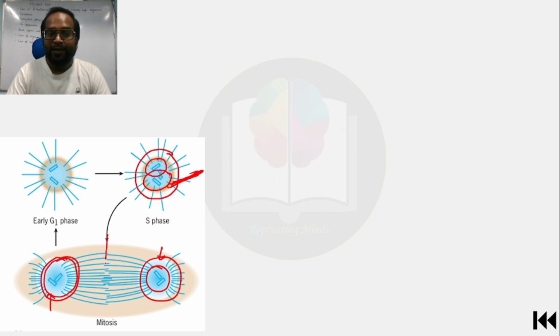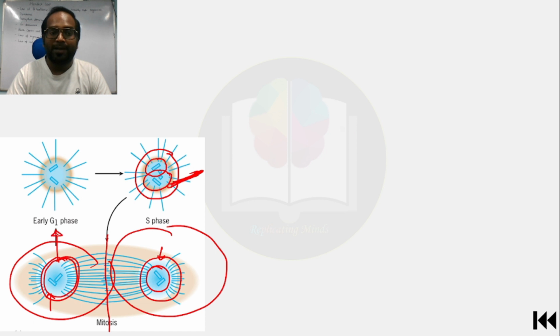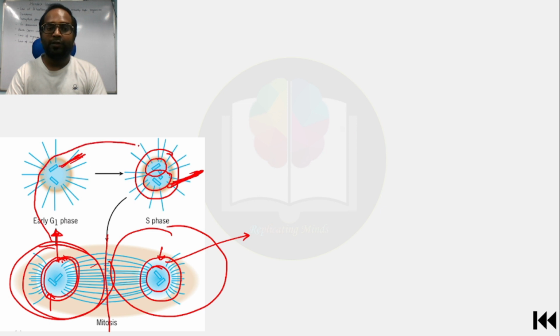Now the cell division will take place, and this will become a single cell and this will become a single cell. This will separately enter into a separate G1 phase, and this will also enter into a separate G1 phase and carry a single centrosome. Now when this daughter cell enters from G1 phase to S phase, then again the centrioles in the centrosome will split and divide into four centrioles. So this is the cycle of the centrosome.